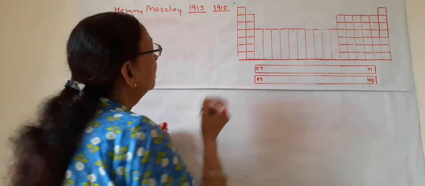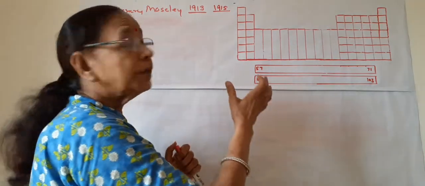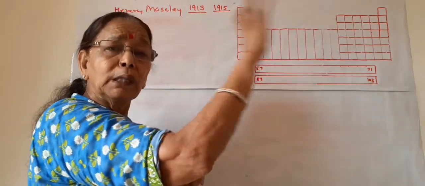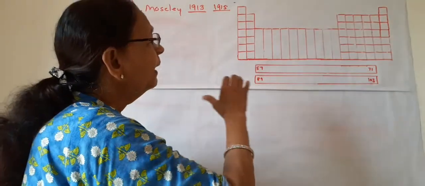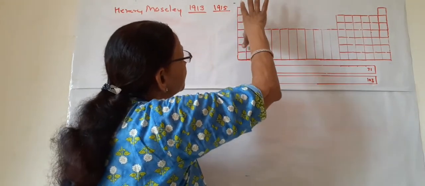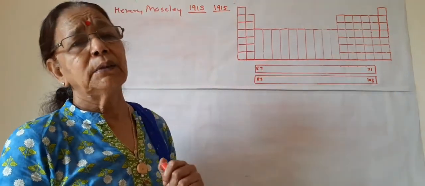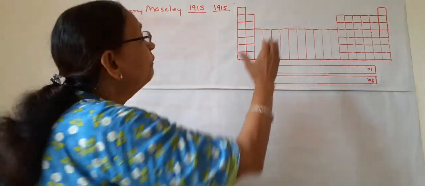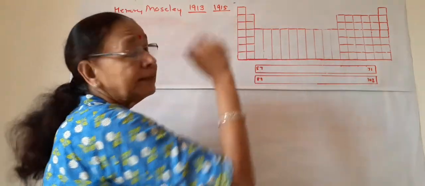He gave a very meticulous and excellent periodic table, and he put all the elements known at his time. At his time only 6 periods were there, and later when further elements were discovered, a new period was formed without disturbing the table. So I am coming to this table.